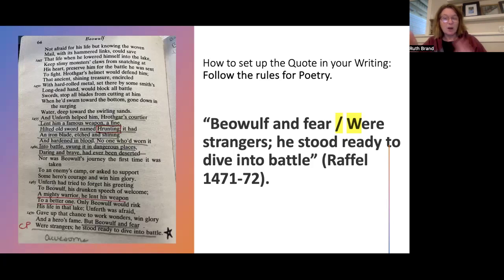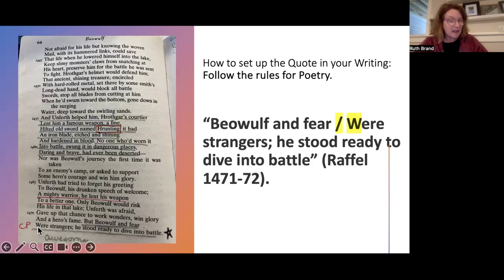That tells the reader this line of poetry ended and a new line of poetry is starting. That's what a line break is for. So I'll get to the end of one line. Every time you get to the end of a line in poetry and you're typing it and you're using it as a quote, you have to use what's called the line break. And that's what's highlighted right there. Beowulf and Fear, space, line break, space.